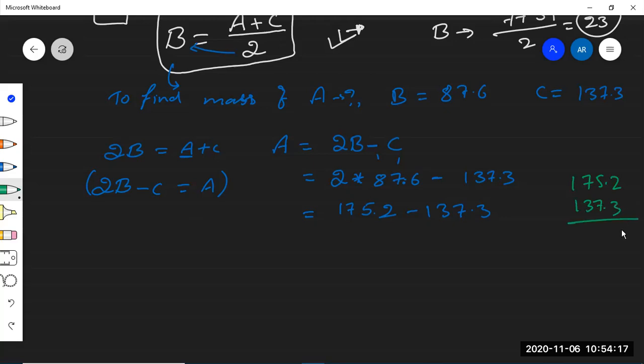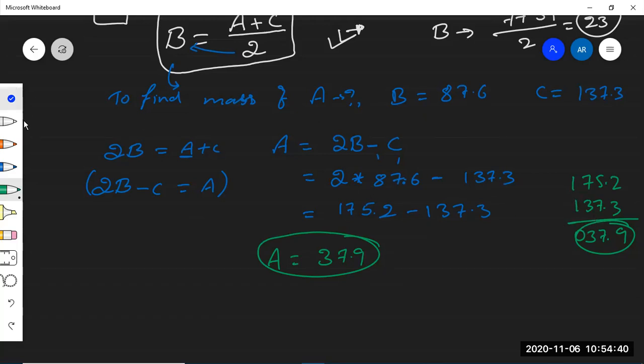So here we get 12 minus 3 is 9, 14 minus 7 is 7, and 6 minus 3 is 3, so around 37.9. The mass of A is 37.9. This is the way to calculate the atomic masses for unknown elements. This is the formula given by Dobereiner.